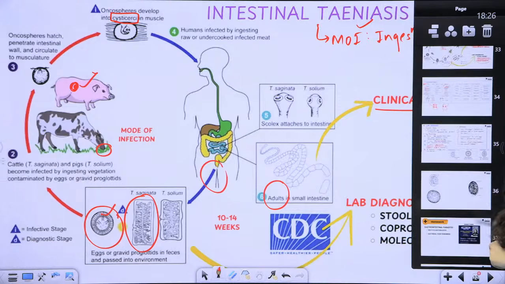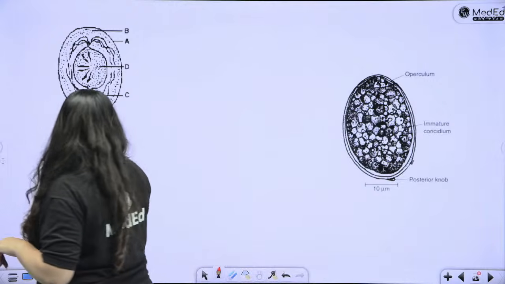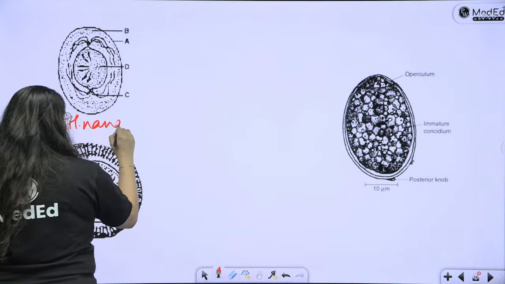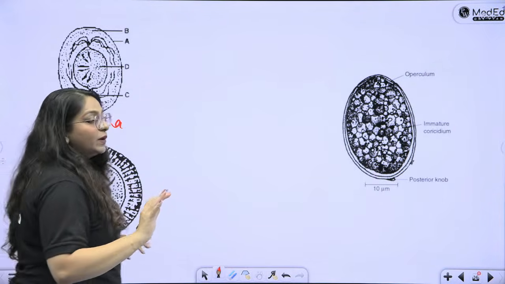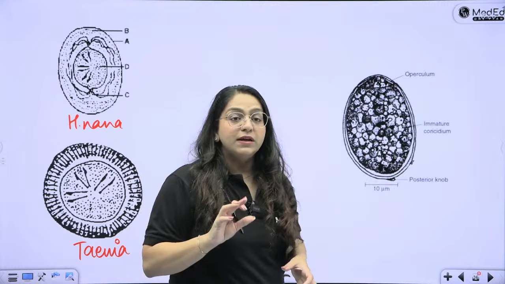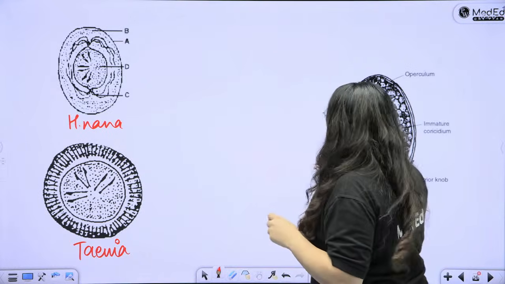Now let's actually try to draw the eggs. Let's try to look at the eggs. So this is how you will draw the egg of H. nana. This is how you will draw the egg of Taenia. Now guys, you cannot differentiate between Taenia saginata and solium based on eggs. Okay. Right. And what is this?